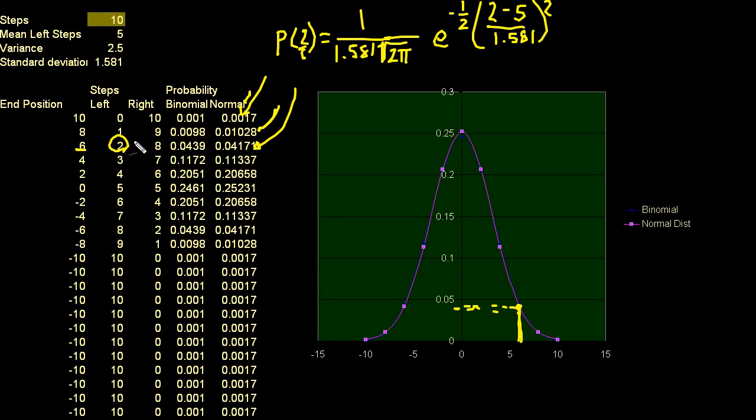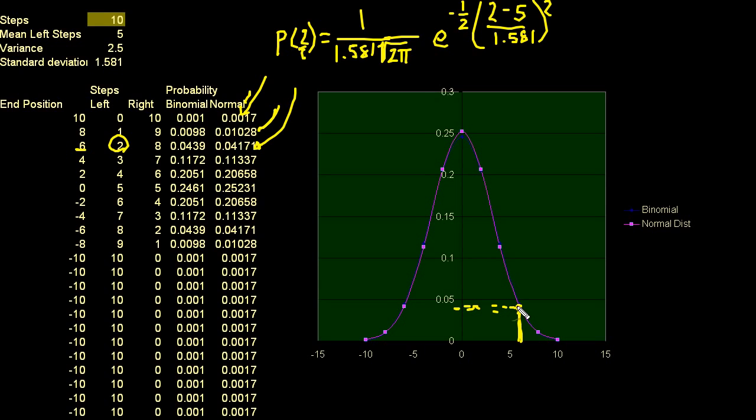But the normal distribution is a continuous probability density function. So it can tell us the probability of being 2.183 feet away, which obviously can only happen if we're taking infinitely small steps every time. But that's where its use is. It happens when you start taking an infinite number of steps, but it can approximate the discrete.